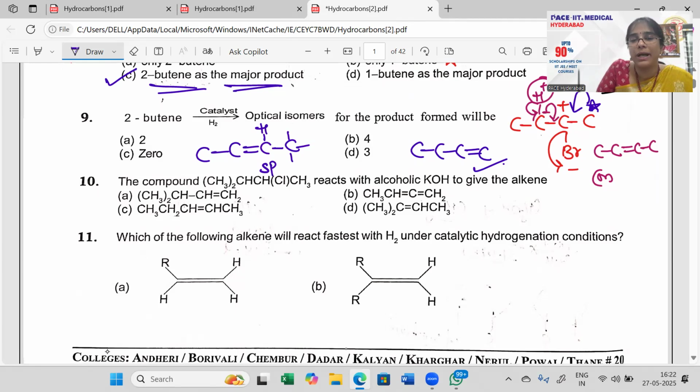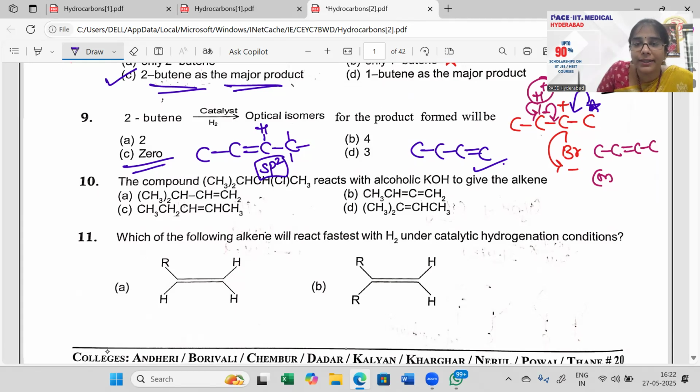This is sp2 hybridized. In sp2 hybridized there will not be 4 sides, right? So sp2 hybridized has only 3 sides. I want 4 different groups attached onto the carbon. So here it is definitely not, which means 0. There is no chiral center here. Optical isomerism you will talk about only if you have chiral centers. If you don't have chiral centers, you will not talk about optical isomerism. Remember that. Then the compound CH3 twice, this reacts with alcoholic KOH.